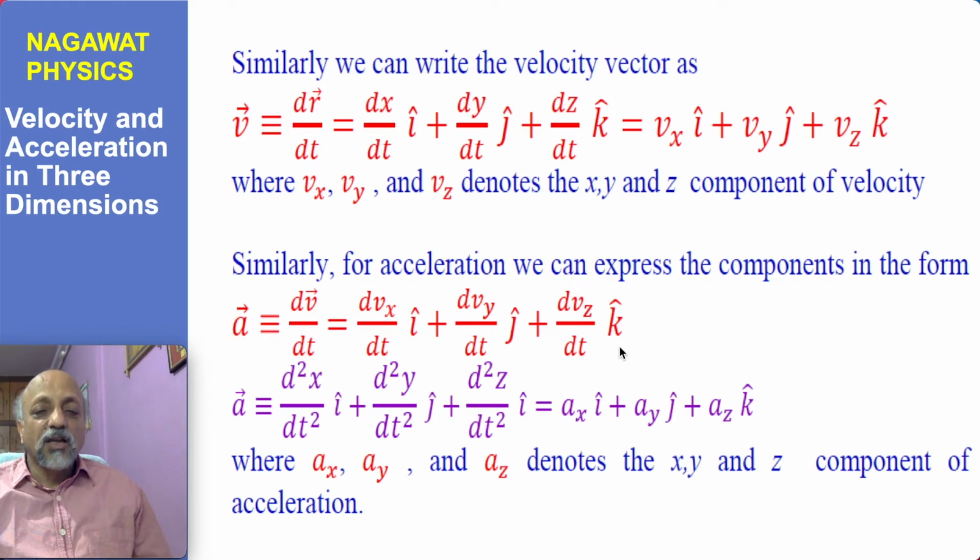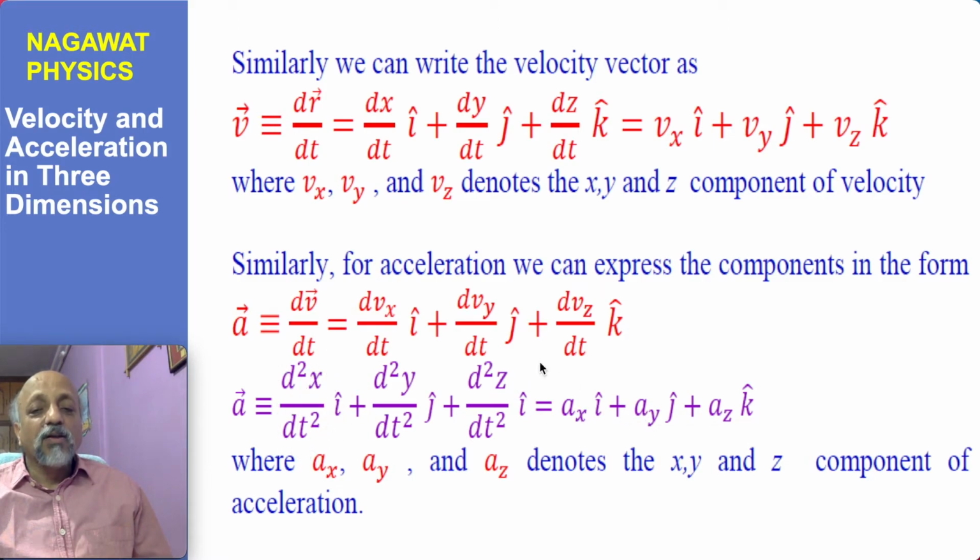So in this manner we have generalized two dimensions to three dimensions, and the same thing we can extend to three-dimensional acceleration. Acceleration will be obtained by differentiating velocity with respect to time, and you can therefore express the x component of the acceleration as either the first rate of change of the x component of the velocity with respect to time, or the second rate of change of the position vector with respect to time.